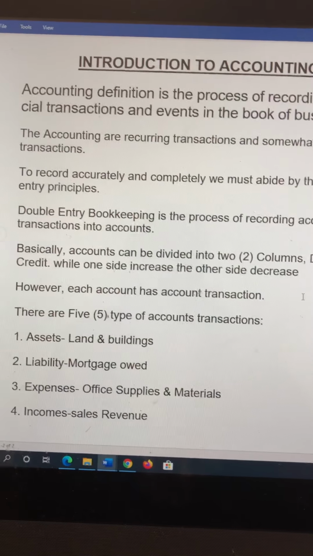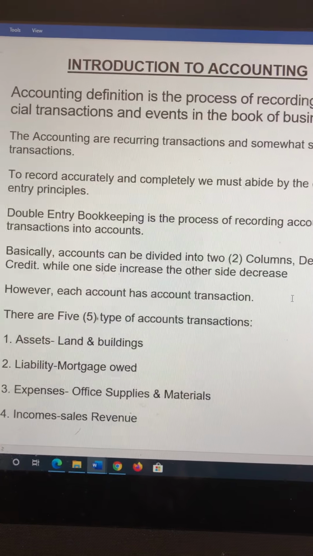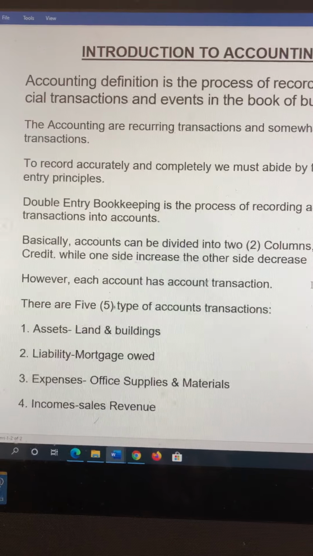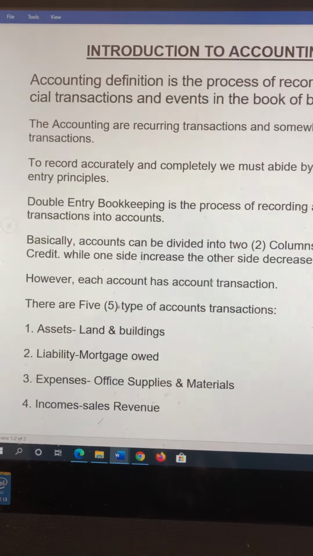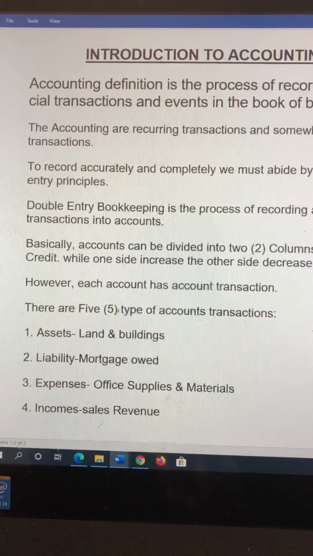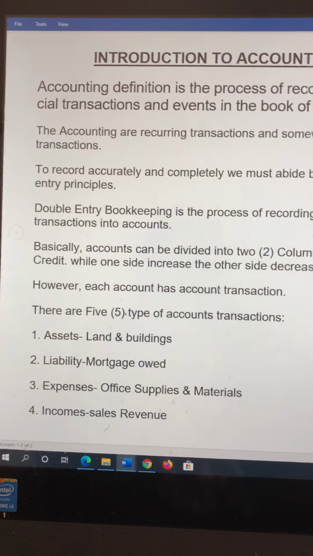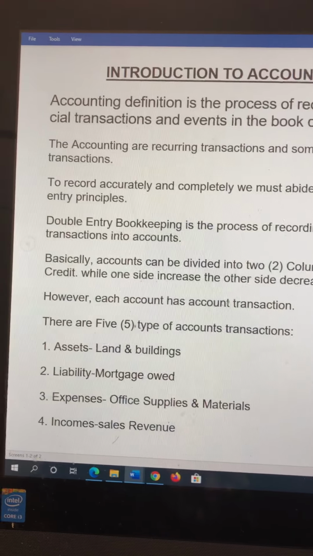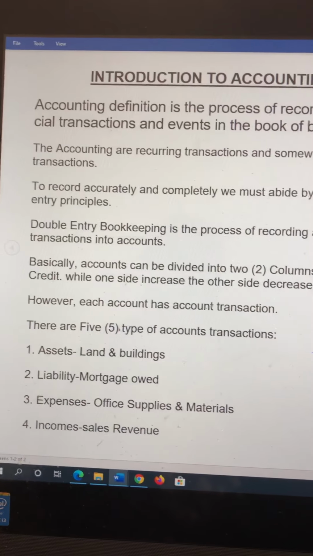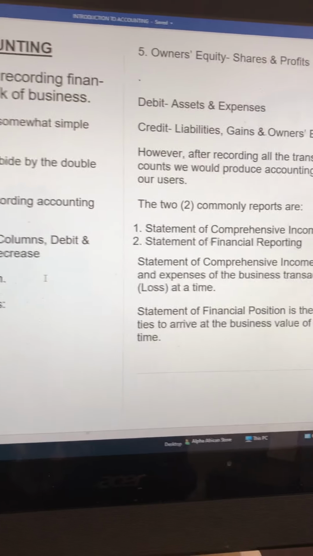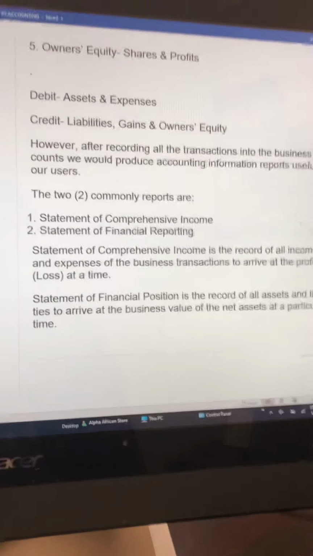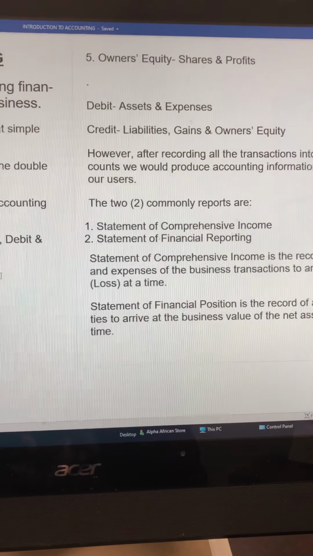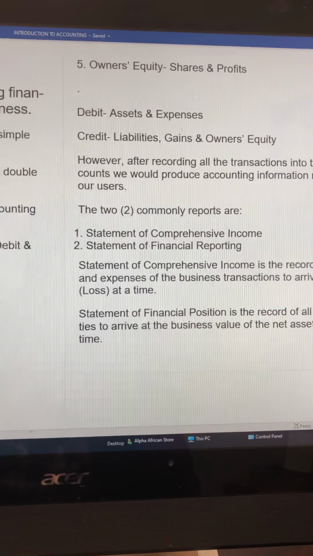However, we have 5 types of accounts. The first one is the asset account. The second one is the liability account. The third one is the expenses account. The fourth one is the income account. And the fifth one is the owner equity account. We are going to talk about these accounts as time goes on. Don't forget that we have 5 types of accounts.